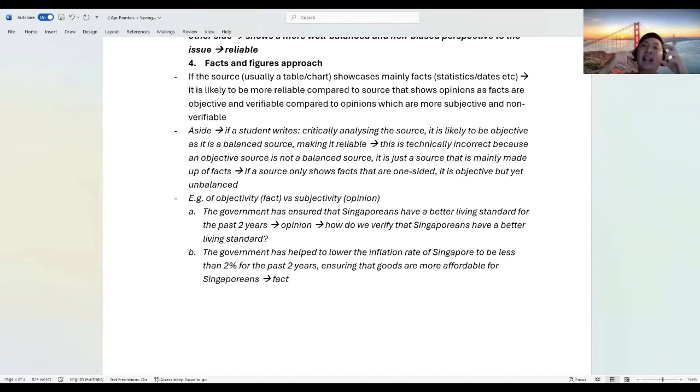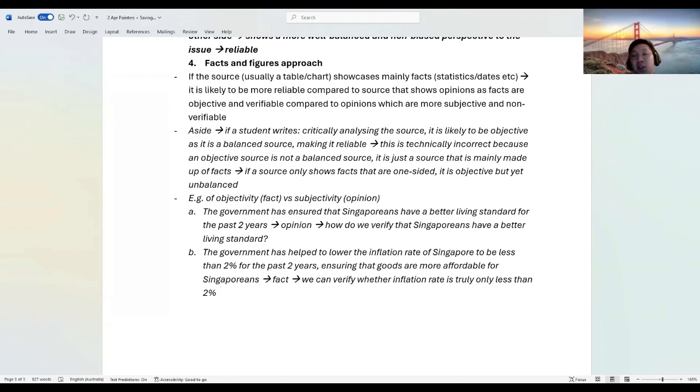Because it's a stat. Oh yes, I can verify. It's a fact. We can verify whether the inflation rate is truly less than 2% for the past 2 years.